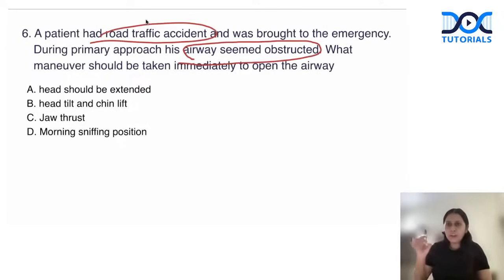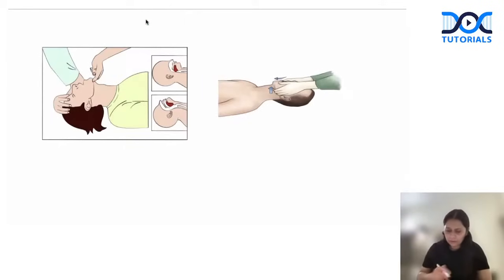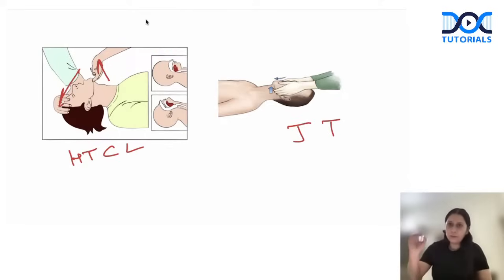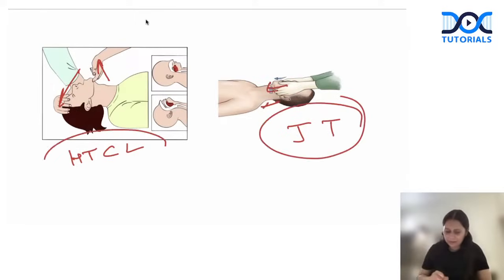Whenever we have a patient with an obstructed airway, there are 2 maneuvers which come to our mind. Only and only 2 maneuvers. If you see the image, these are the 2 maneuvers. The first one is head tilt chin lift, and the other one is jaw thrust. In head tilt and chin lift, we tilt the head backward and lift the chin upward. This lifts the tongue away from the posterior wall of the airway. And in jaw thrust, we keep the head and neck in neutral position and protrude the mandible forward. So this is jaw thrust and this is head tilt chin lift.